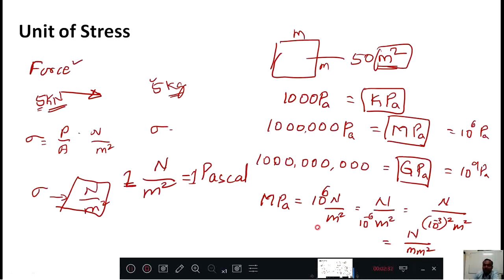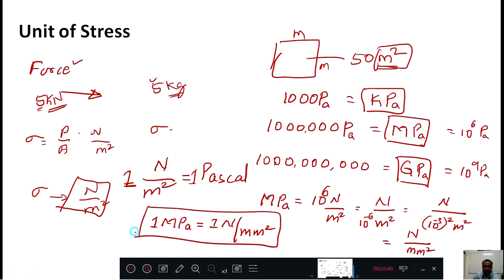From this I got a very, very important conclusion, that is 1 MPa is nothing but 1 Newton per mm square. This is a very, very important conclusion. 1 MPa is 1 Newton per mm square.